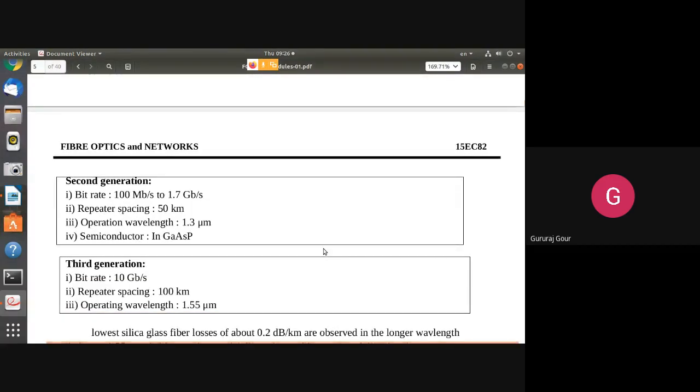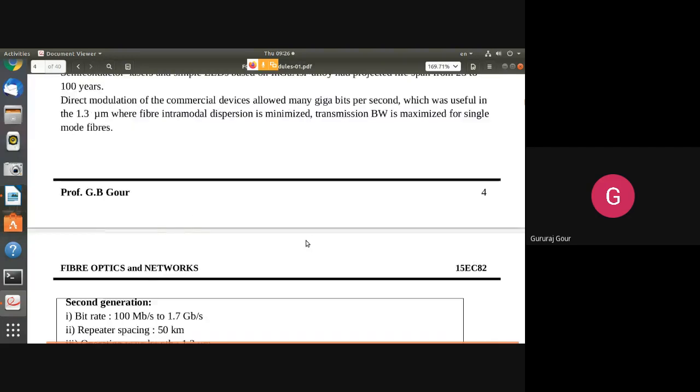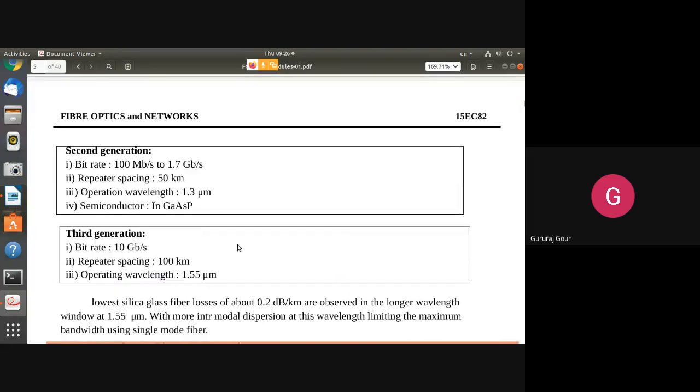So this led to the second generation with the increased bit rate from 45 Mbps to 100 Mbps or 1.6 Gbps. So even you can see the repeater spacing has also got reduced from 100 to 50 kilometers with the operating wavelength.